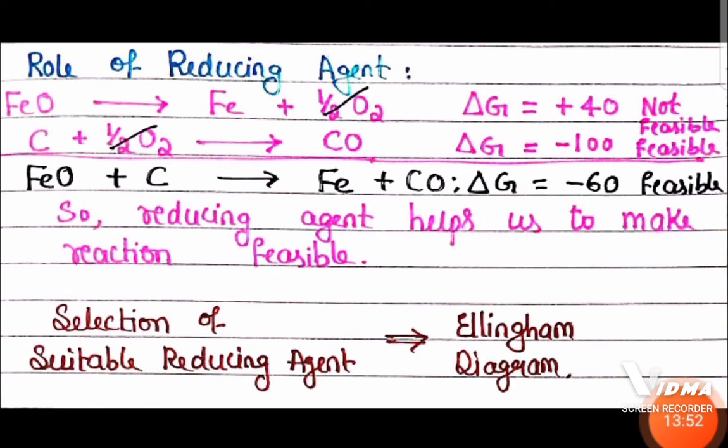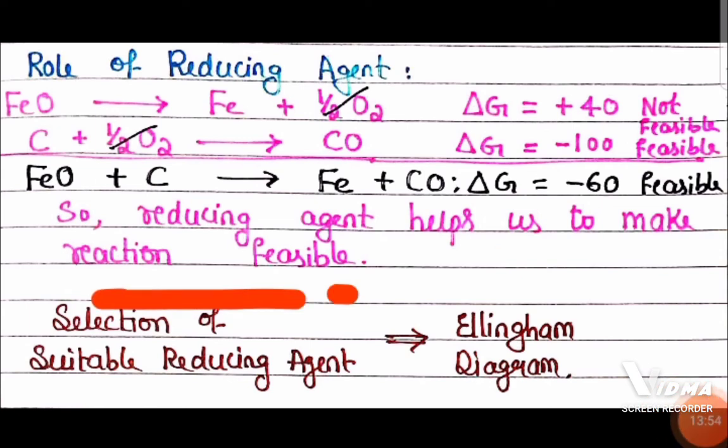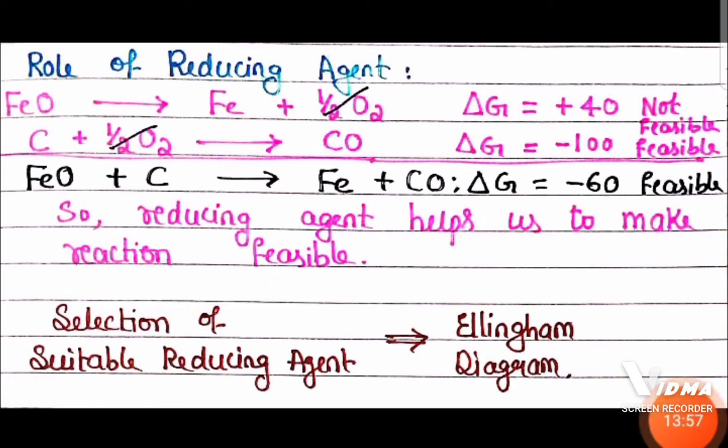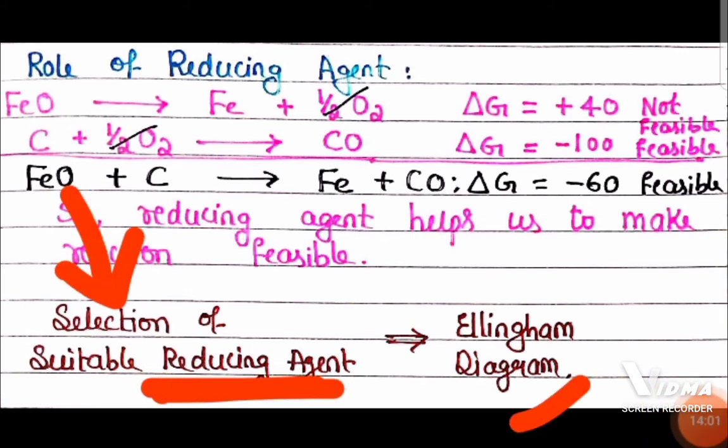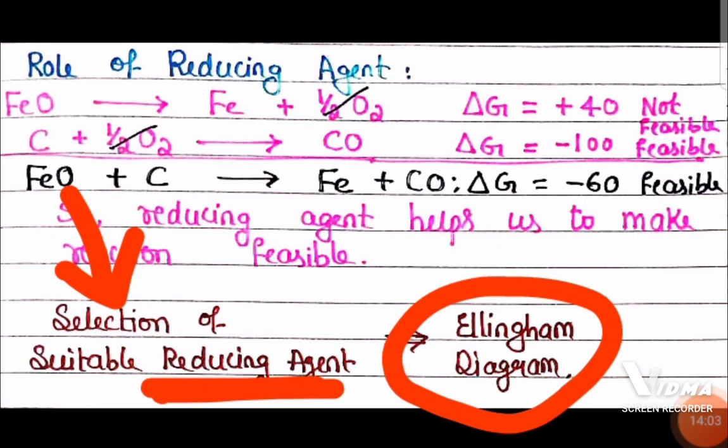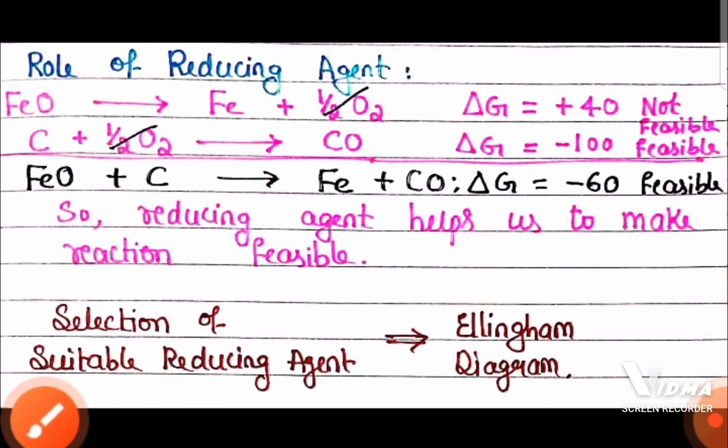So reducing agent helps us to make the reaction feasible. And what reducing agent has to be selected, that we can understand by the Ellingham diagram. Already I have made 2 videos regarding Ellingham diagrams. There will be a link. You can go to those links and understand about the Ellingham diagrams.